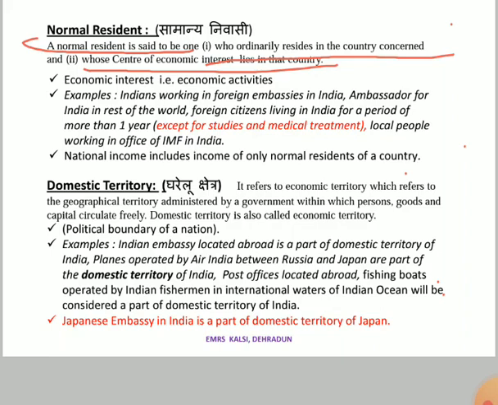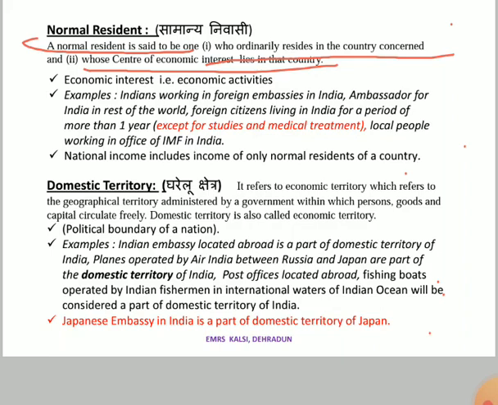For example, Embassy of America. So America's name is associated with that embassy. So that building, that embassy is located in India, but the name belongs to America. So that embassy will be counted in the domestic territory of America and not of India.